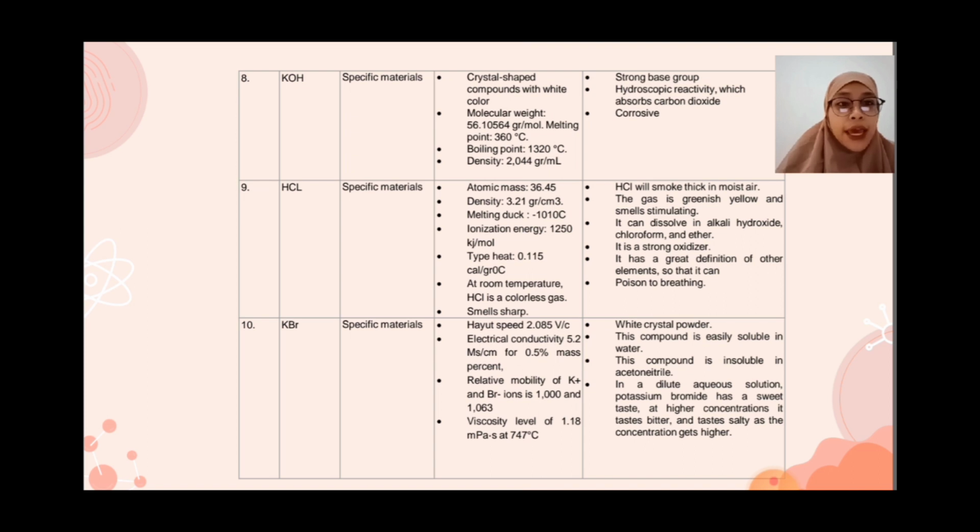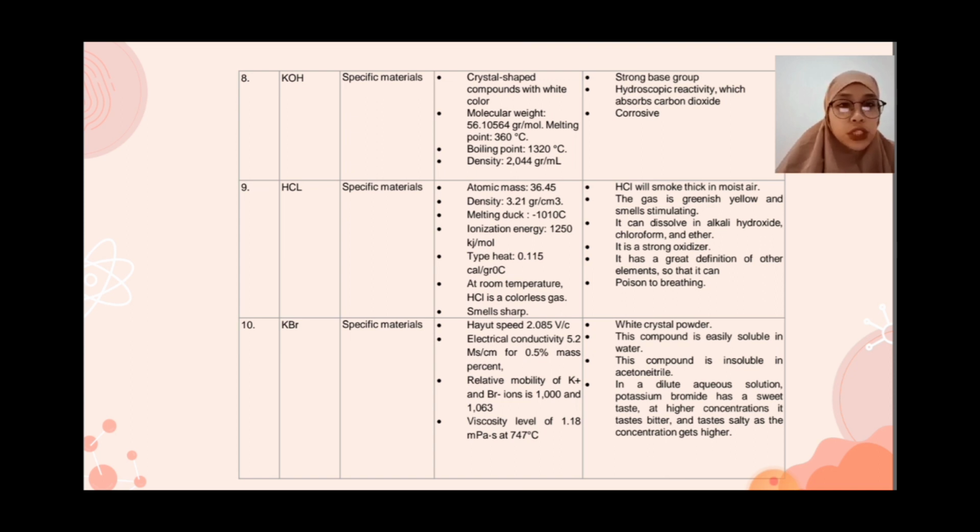Ionization energy 1250 kilojoules per mole. Specific heat 0.115 kilograms Celsius.